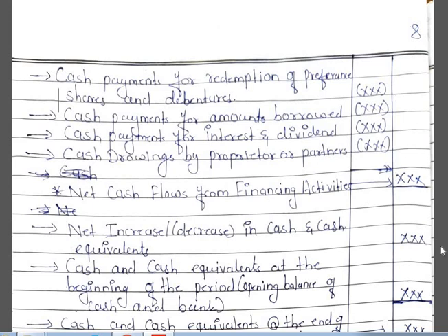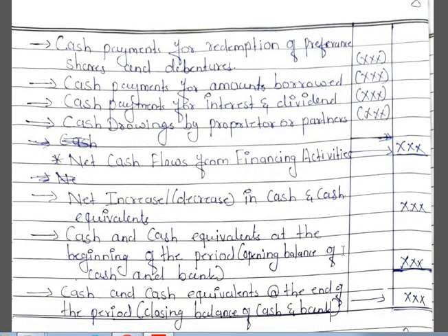So in this way we have to find out cash flows from all three activities, and then find out the net increase or decrease in cash and cash equivalent. To that net increase or decrease we have to add cash and cash equivalent at the beginning of the period, that is the opening balance of cash. Then we get the closing balance of cash. This closing balance should tally with the balance of cash and cash equivalent given in the balance sheet. If it tallies, your answer is correct.